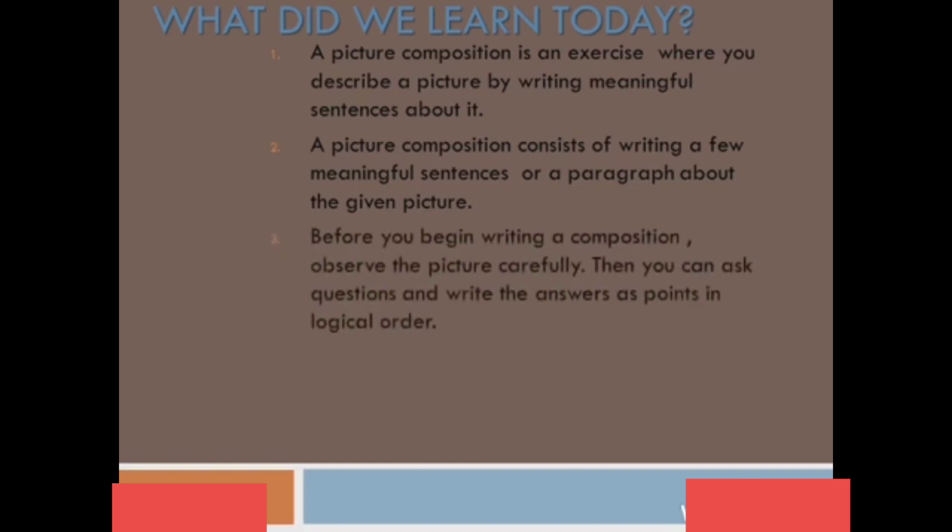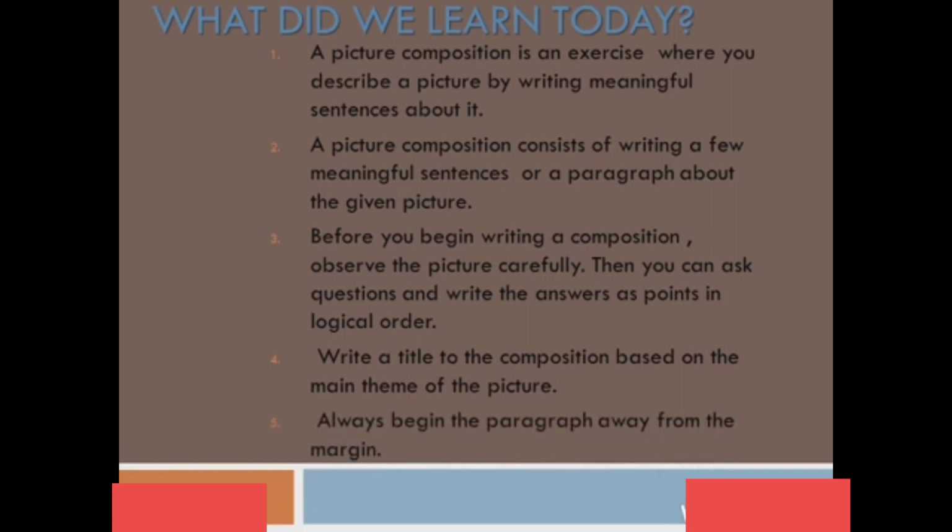Before you begin writing a composition, observe the picture carefully, then you can ask questions and write the answers as points in logical order. Afterwards, write a title to the composition based upon the main theme of the picture. So children, this was all about picture composition. I hope you understand it.